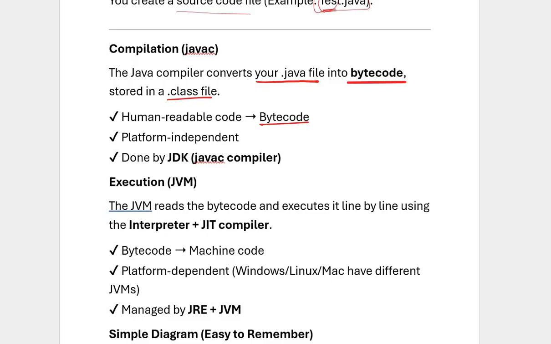Bytecode is platform independent, and in my next video I'll also be telling why Java is platform independent. For now, remember it is because it can run on any OS platform like Windows or Mac. This is done by the JDK's javac compiler, the Java Development Kit. So for now, remember javac. The second step is compilation, which converts your .java file into bytecode stored in a .class file.